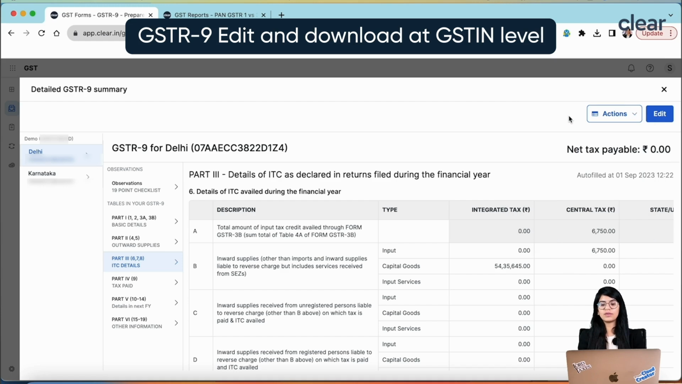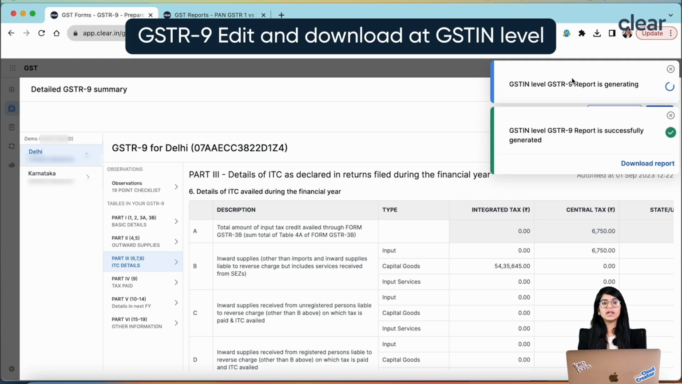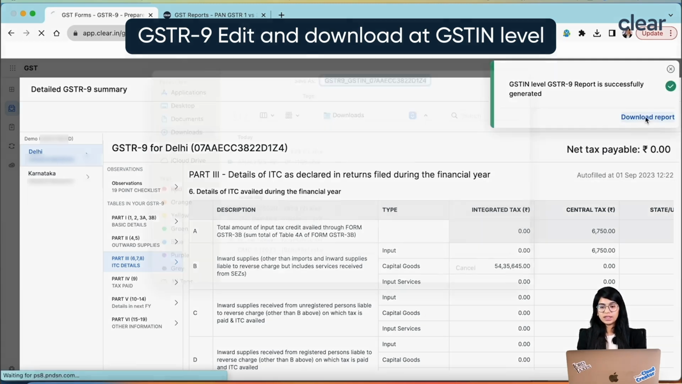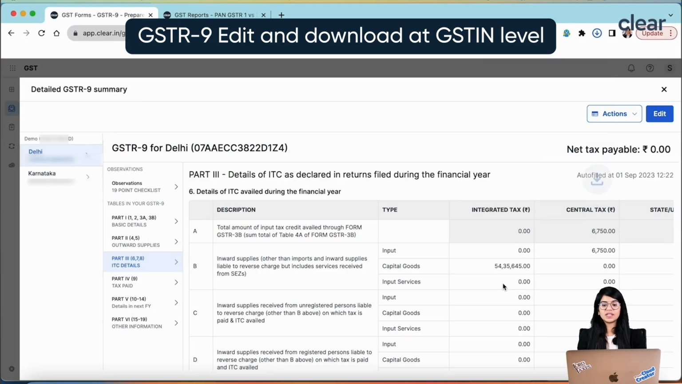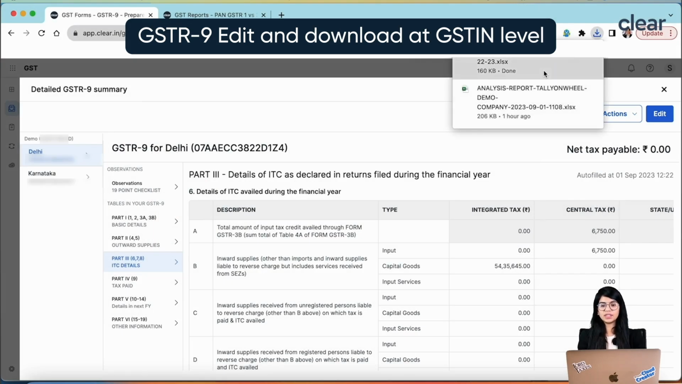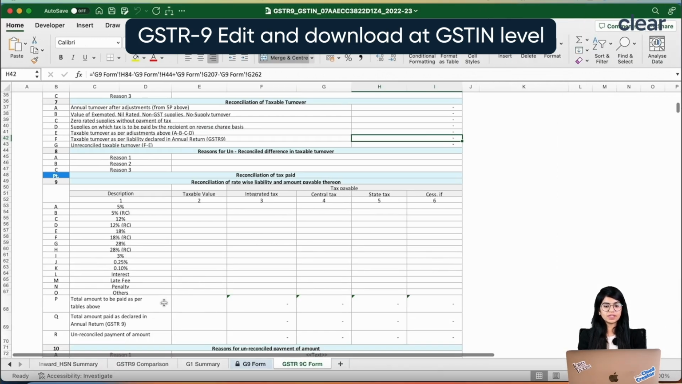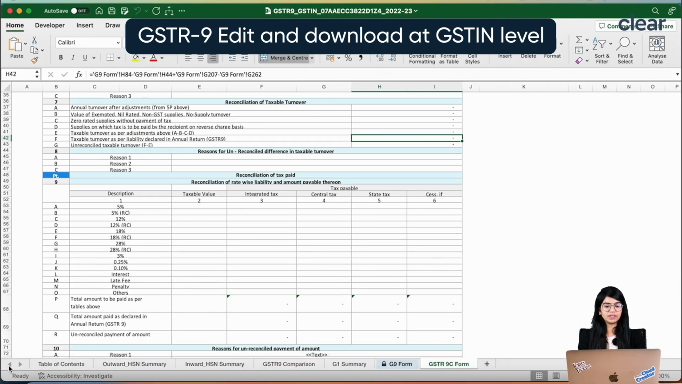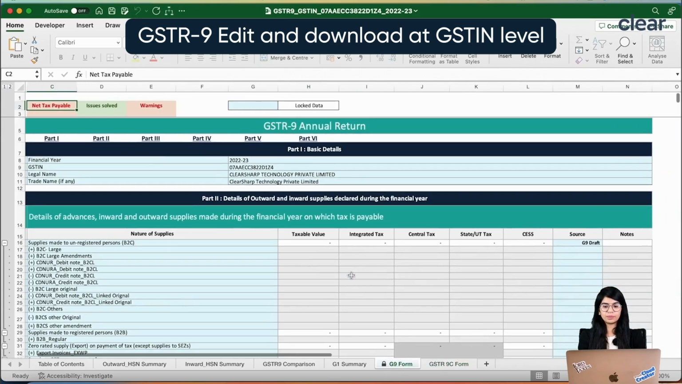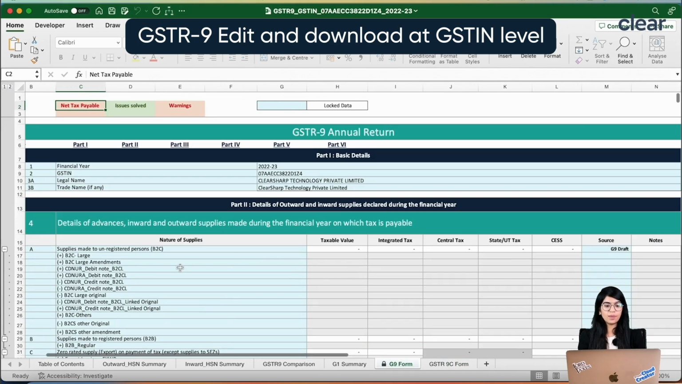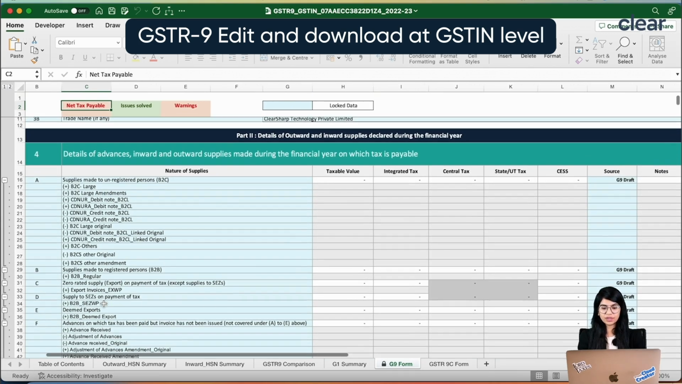So here let's assume I want to download this GSTR-9 report, so you just have to click on download G9, and we will be downloading your entire GSTR-9 here at a PAN level as well as at a GSTN level. You can see this report has been downloaded, and you just have to click on this. Once this report is downloaded, in the report you will see that this is the auto-prepared, entire GSTR-9 form. We show all the drill downs over here.